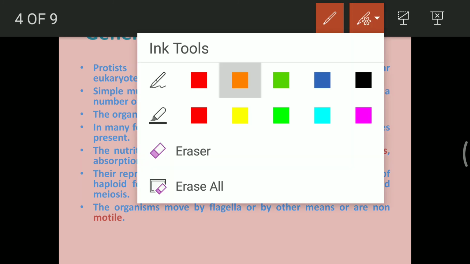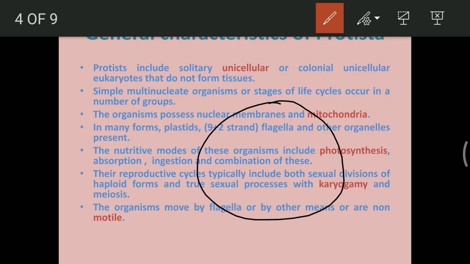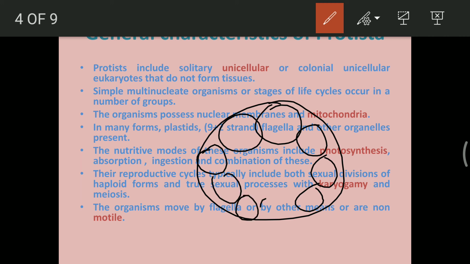Think about a structure, a big circle which has 9 globular rings. So 1, 2, 3, 4, 5, 6, 7, 8, 9 rings. The 9 plus 2 arrangement you can see.